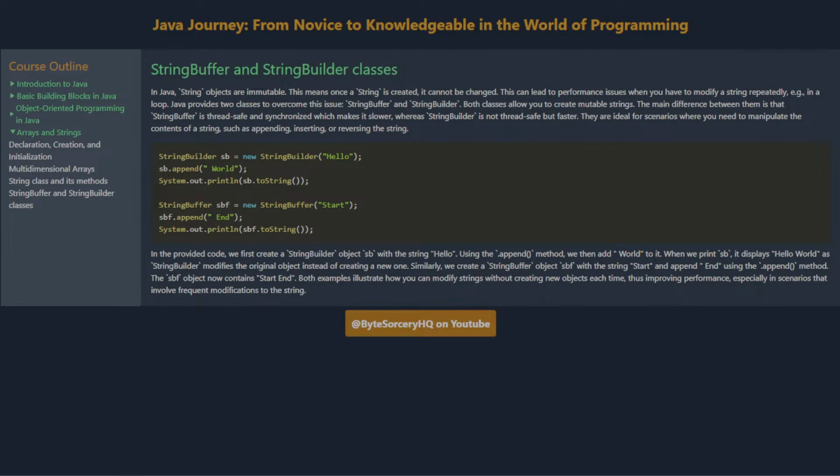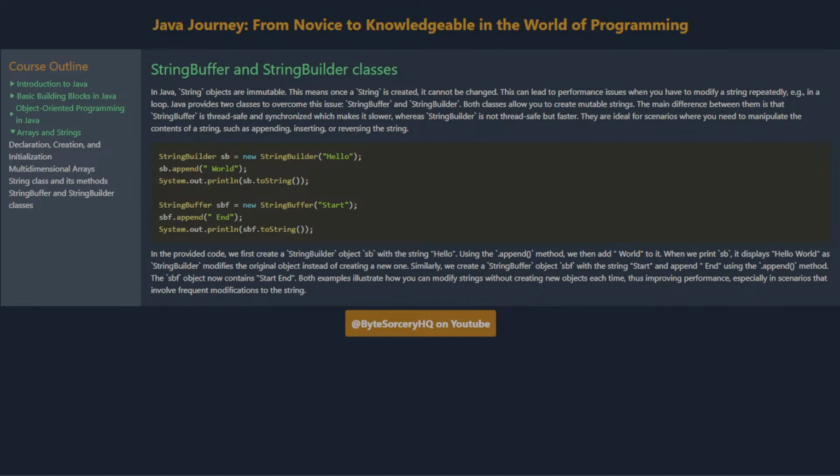StringBuffer and StringBuilder classes. In Java, string objects are immutable. This means once a string is created, it cannot be changed. This can lead to performance issues when you have to modify a string repeatedly, e.g., in a loop. Java provides two classes to overcome this issue: StringBuffer and StringBuilder. Both classes allow you to create mutable strings.